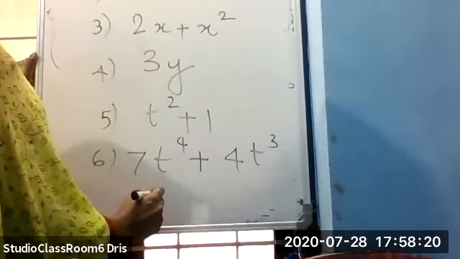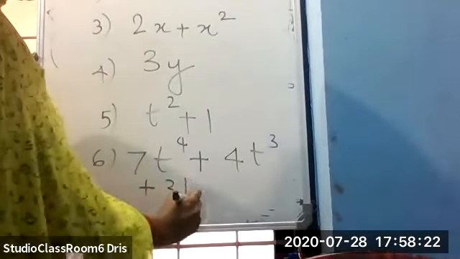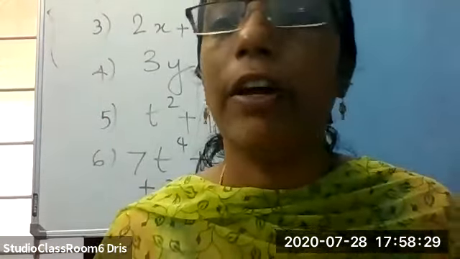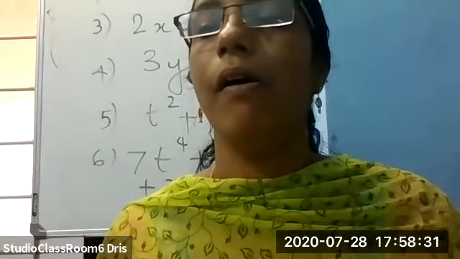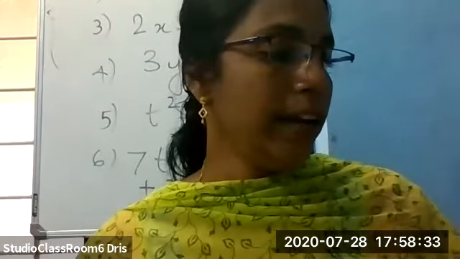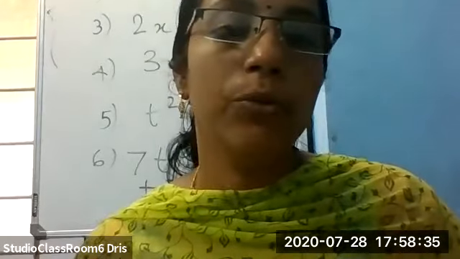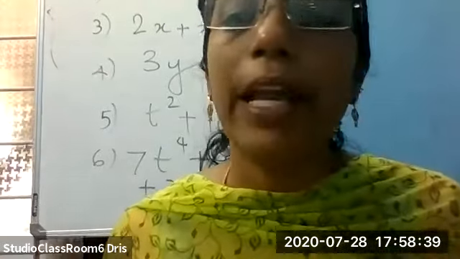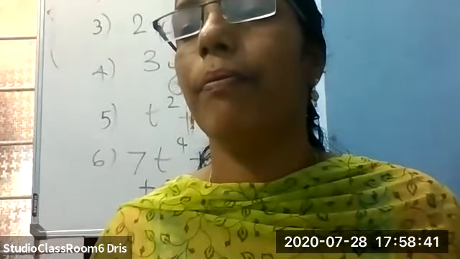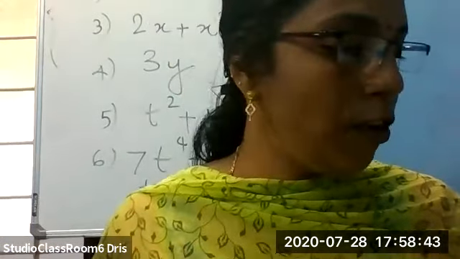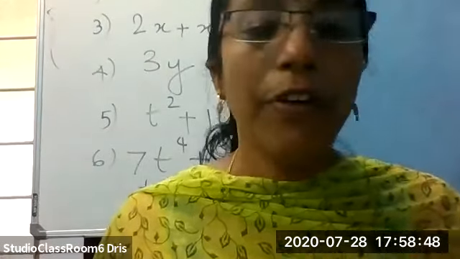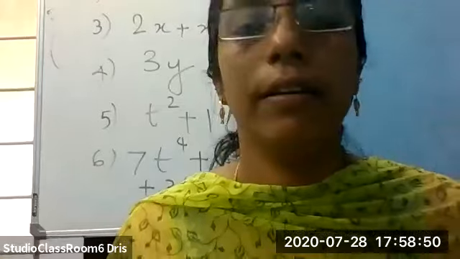I'll read once again. First one, x plus x square plus 4. Second one, 3x minus 2. Third one, 2x plus x square. Fourth one, 3y. Fifth one, t square plus 1.